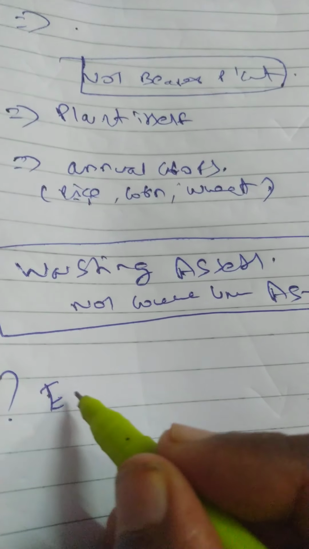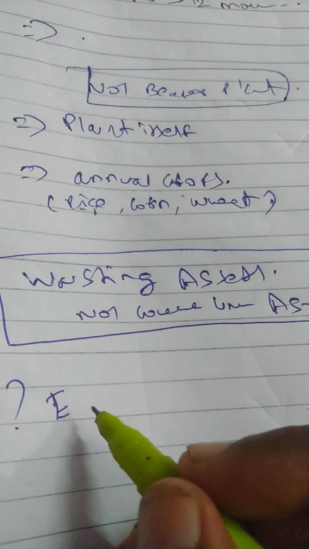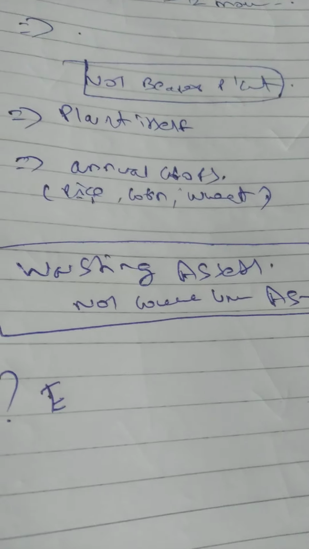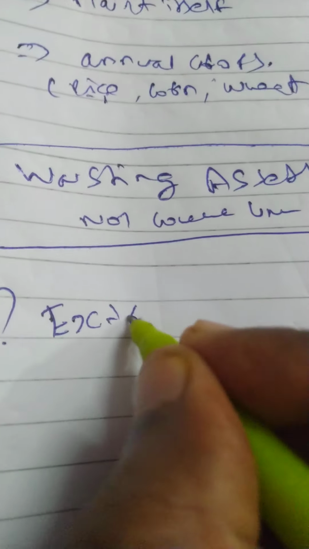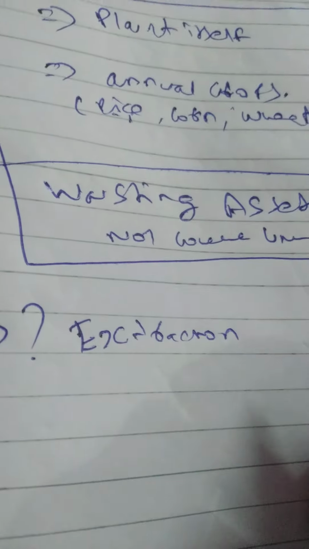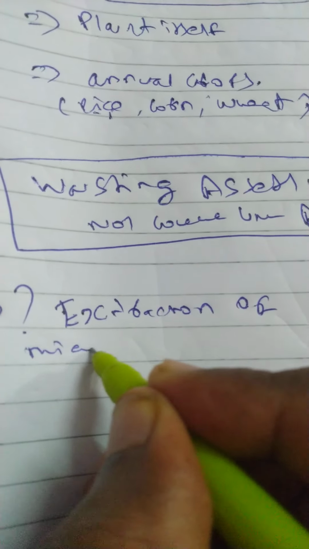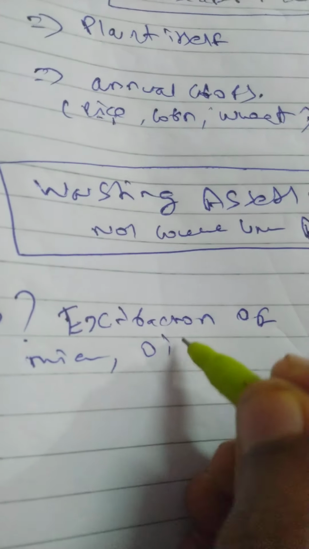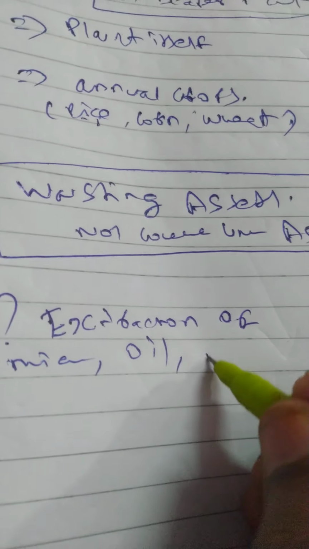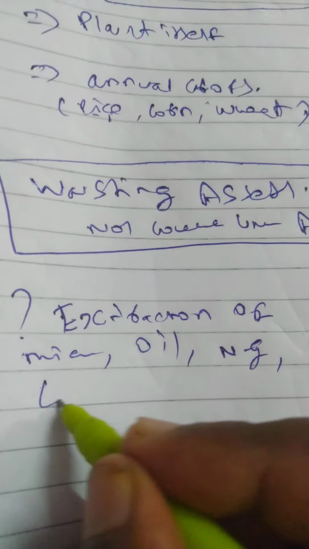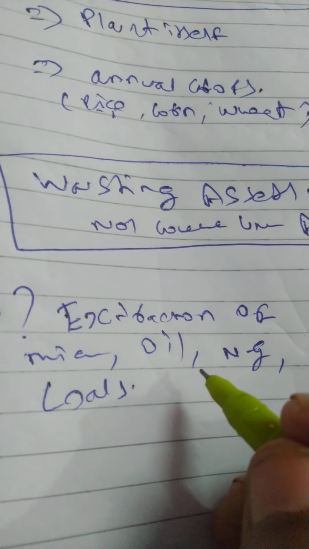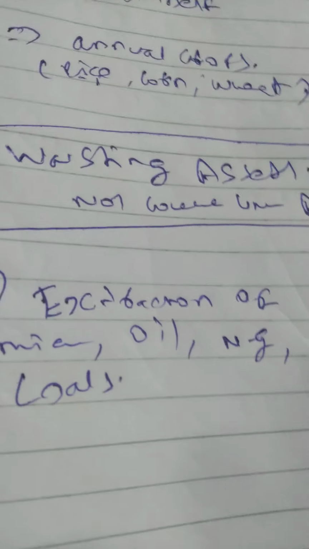Extraction, from the extraction of minerals, oil, natural gas, coals, from the coal field.